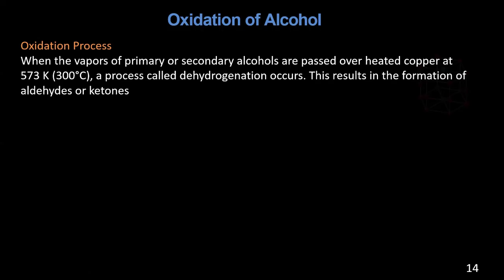So what is this oxidation process? When the vapors of primary or secondary alcohols are passed over heated copper at 573 kelvin, 300 degrees Celsius, the process is called dehydrogenation. Okay, this results in the formation of aldehyde or ketone. So suppose you see here, there is CH3, CH2, CH2OH.